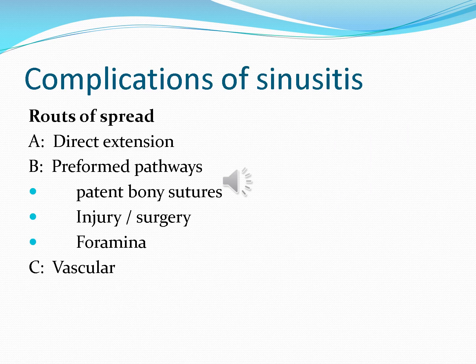So now, what are the channels of spread? What are the routes of spread of these infections? First is direct extension. This infection can cause erosion of the bone, such as usually seen in fungal sinusitis, mucormycosis, or in acute sinusitis, which will cause erosion of the bone due to hyperemia of the bone. So there will be osteoclast activity, and there will be absorption of the bone,